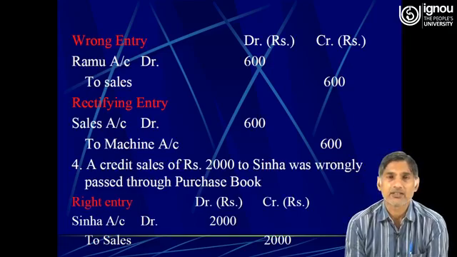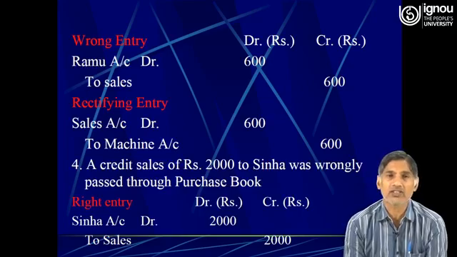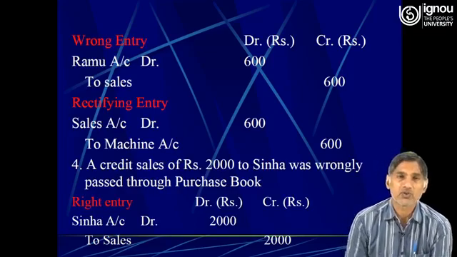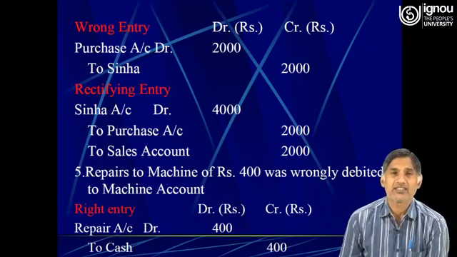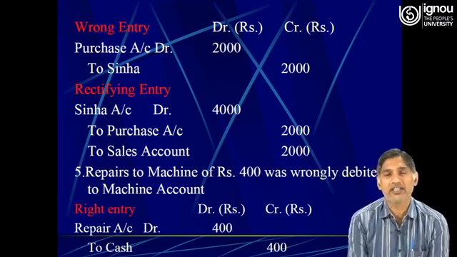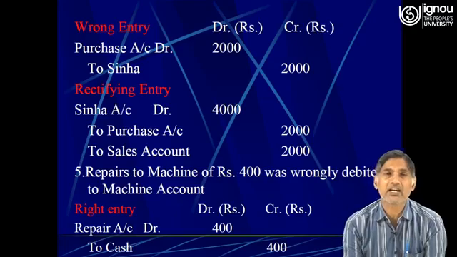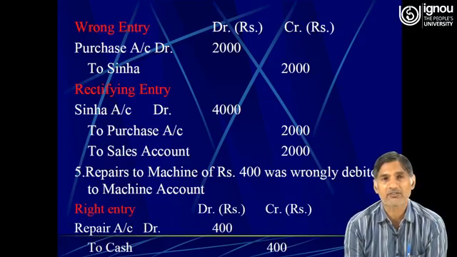But the wrong entry which was passed in the book of original entry was that we passed it through purchase book. So instead of sales, the wrong entry which was made here is purchases account debit to Sinha.